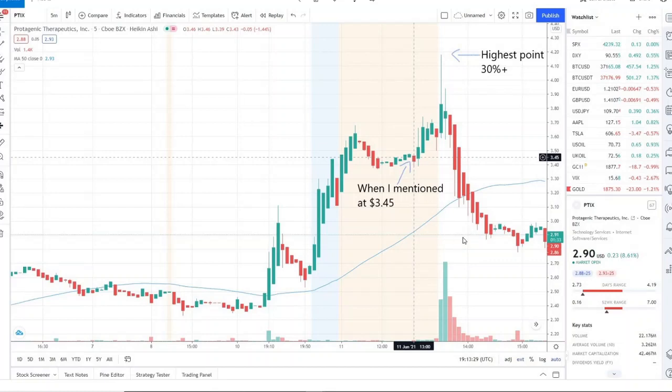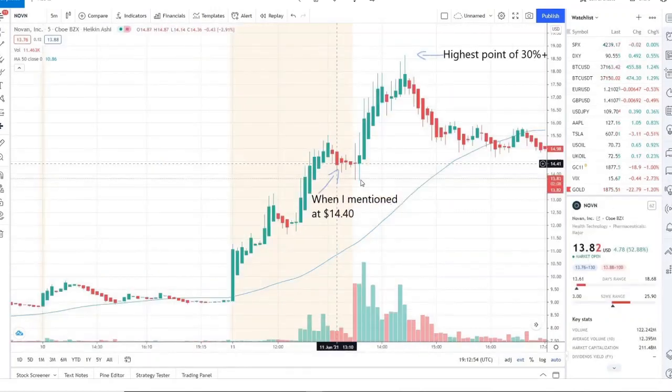It was great today. So PTIX, we caught it at 345. It started running from that point forward, dipped a little bit towards the bell, and took off, giving a highest point of 30% plus at the 420s range almost, right? It was about 418, 419, and that's when the rejection started. So it had enough room to give anywhere from 5 to 10%, 10 to 15%, and all the way upwards to 30% plus since we caught it.